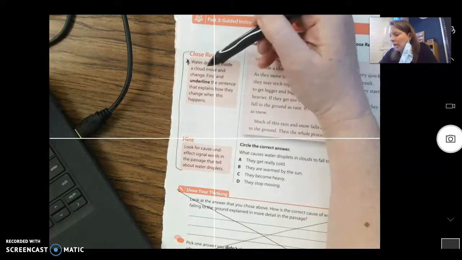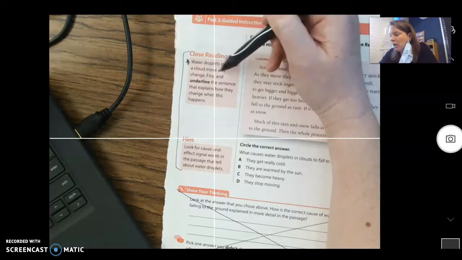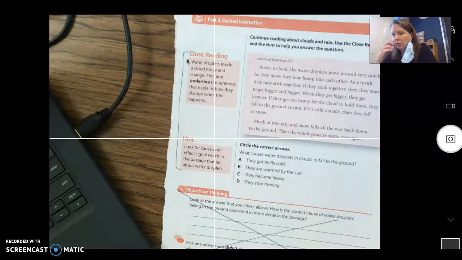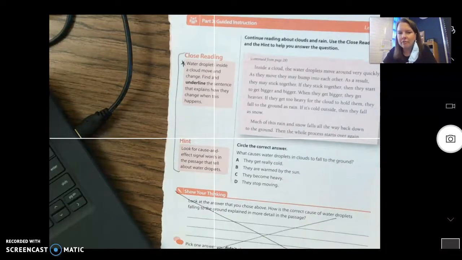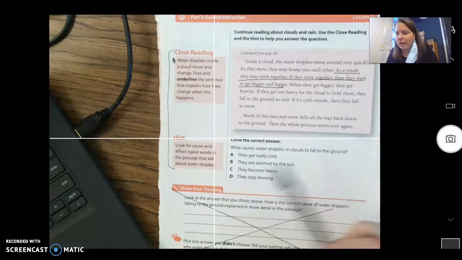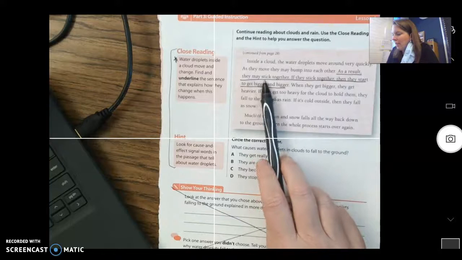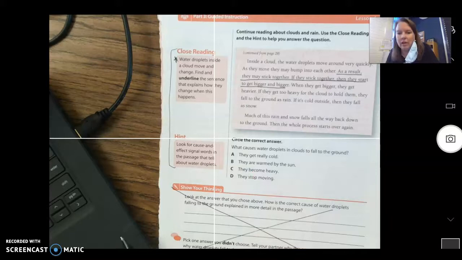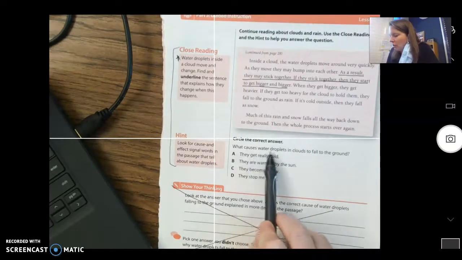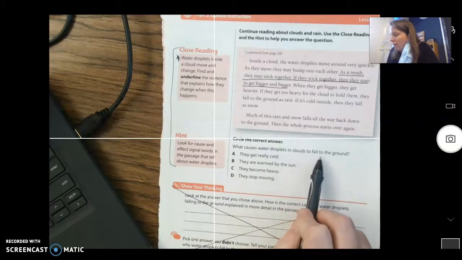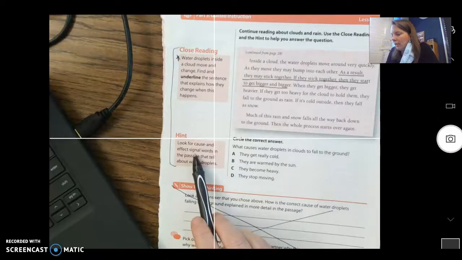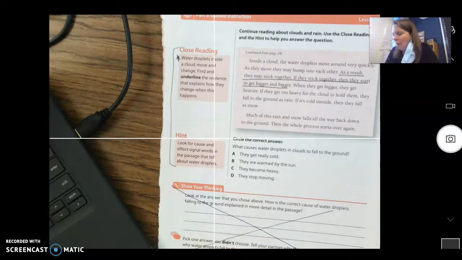Water droplets inside a cloud move and change. Find and underline the sentence that explains how they change when this happens. So I want you to pause your video and see if you can find the sentence that explains how they change. Okay, so Miss Esther underlined, as a result, they may stick together. If they stick together, then they start to get bigger and bigger. So this is how they change. So our question is, what causes the water droplets in the clouds to fall to the ground? So it says, look for cause and effect signal words in the passage to tell about water droplets.